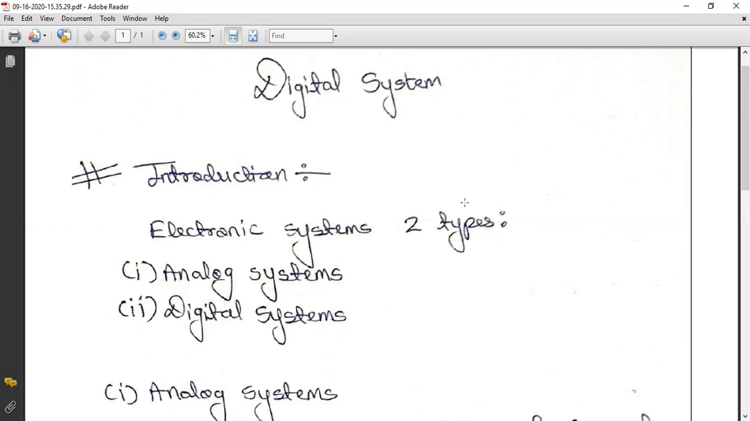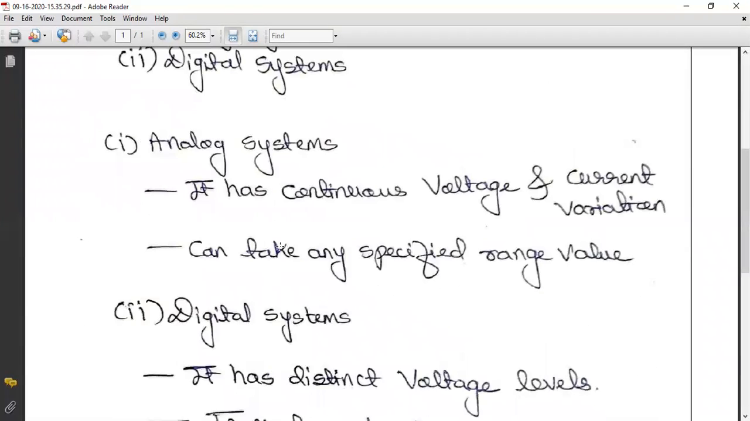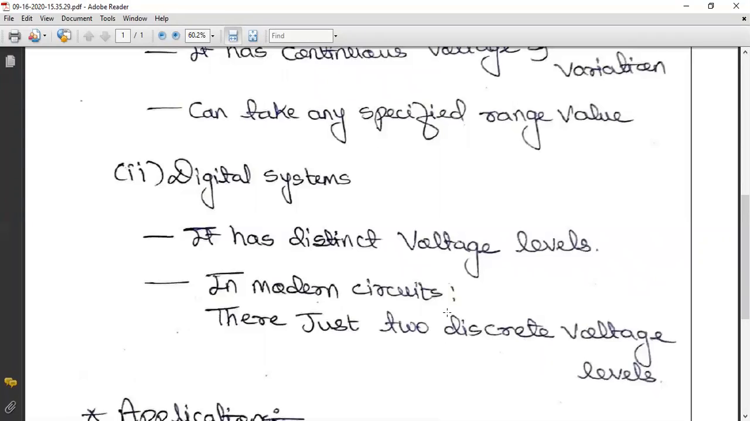Everybody knows that electronic systems are of two types. The first is the analog system and the second is the digital system. So what is an analog system? A signal which has continuous voltage and current variation is known as an analog system, and it can also take any value in a specified range. On the contrary, a digital system signal has distinct voltage levels, and in modern circuits there are just two discrete voltage levels, that is, on and off, or high and low.